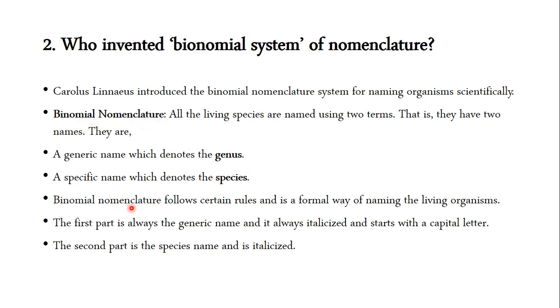Binomial nomenclature follows certain rules and a formal way of naming living organisms. The first part is always the generic name, it is italicized, and it starts with a capital letter. The second part is the species name, and it is also italicized.